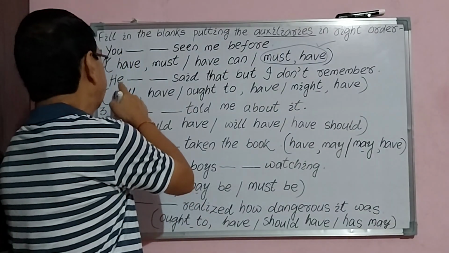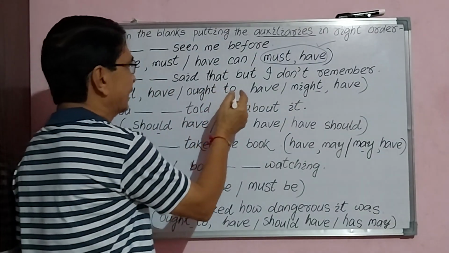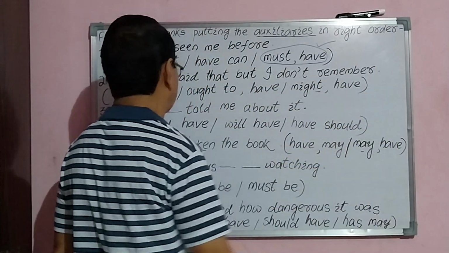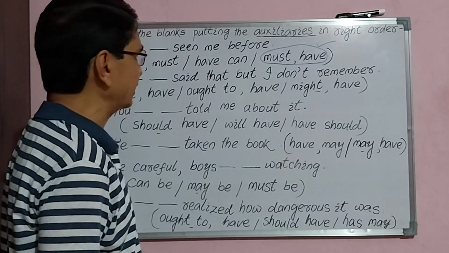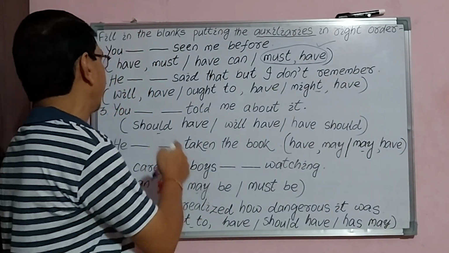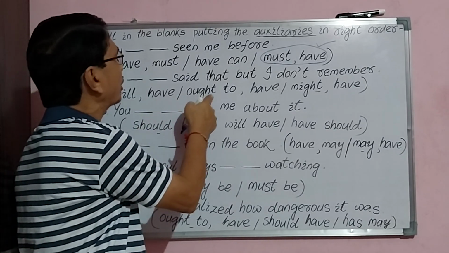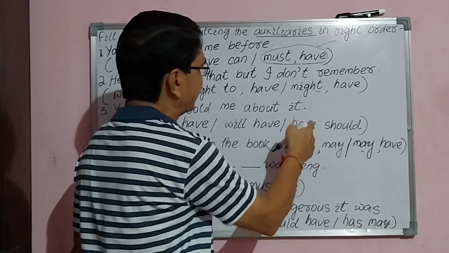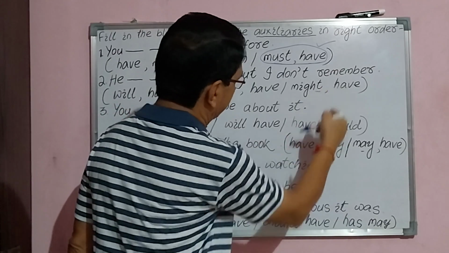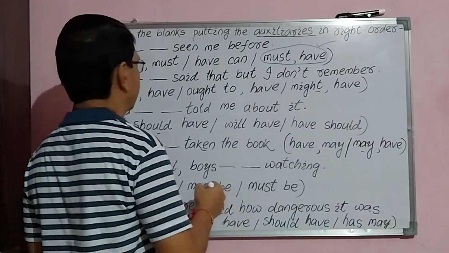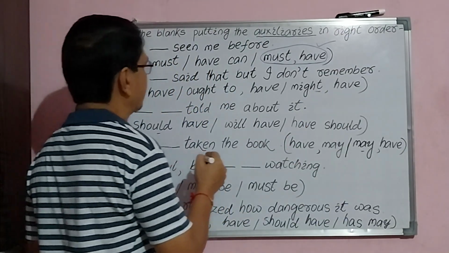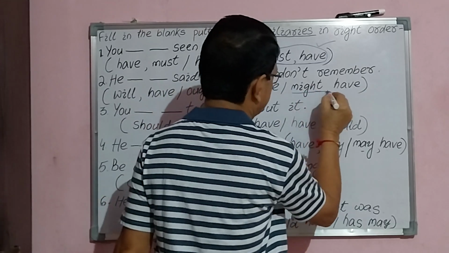Question 2. He dash said that, but I don't remember. Auxiliary orders are given in three options. Option A, will have. Option B, ought to have. Option C, might have. Answer is he might have said that.